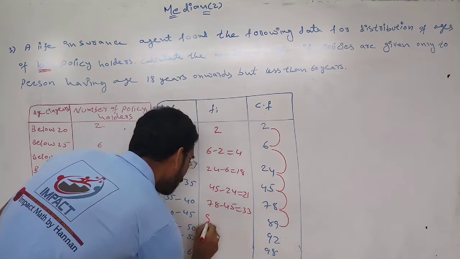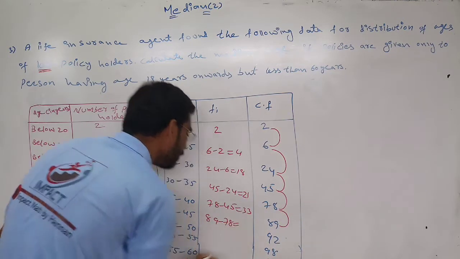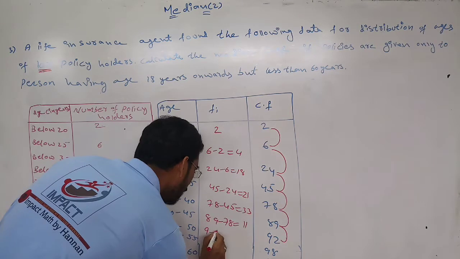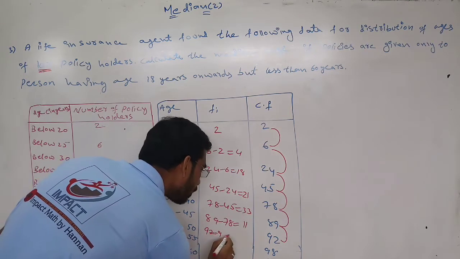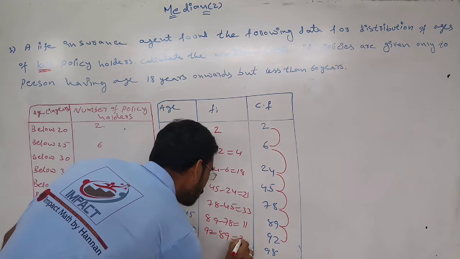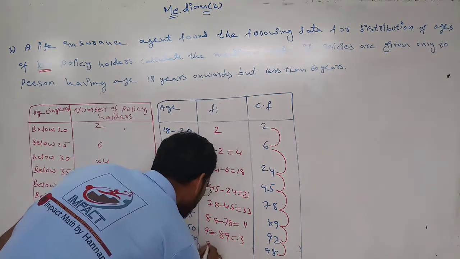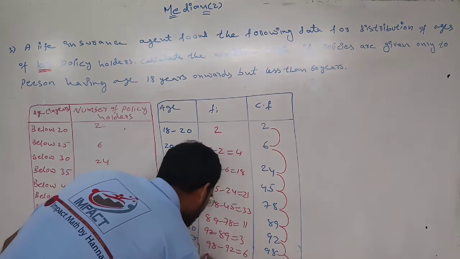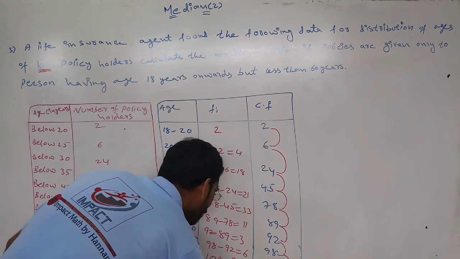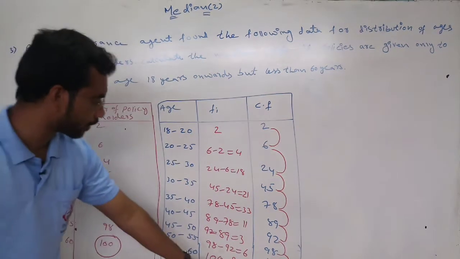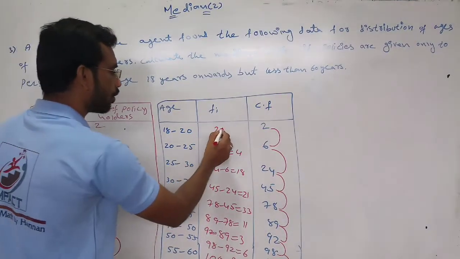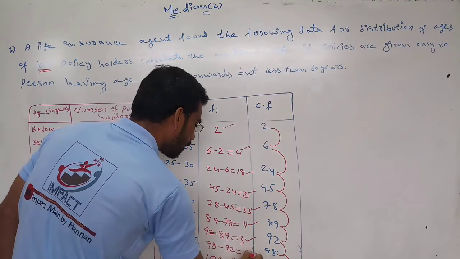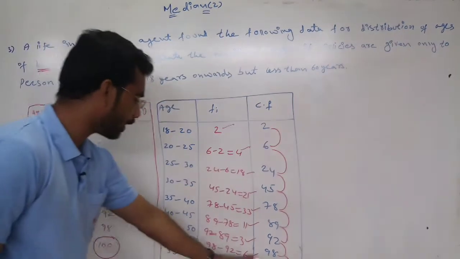Next, 89 minus 78 is 11. Next, 92 minus 89 is 3. Next, 98 minus 92 is 6. Next, 100 minus 98 is equal to 2. Then we are getting 2, 4, 18, 21, 33, 11, 3, 6 and 2.